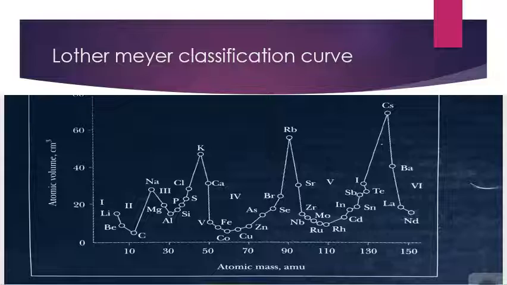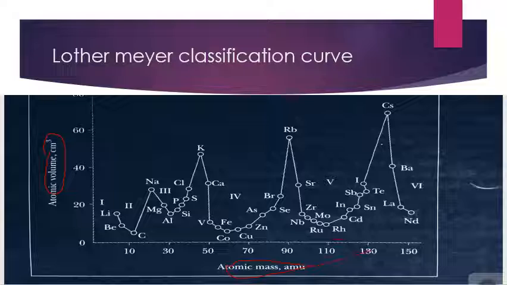Okay students, look towards the Lauder-Meyer classification curve. This is called the Lauder-Meyer classification curve. As I have told you, he has made the graph between two different variables, and you can see the variables here. That is atomic volume versus atomic mass.